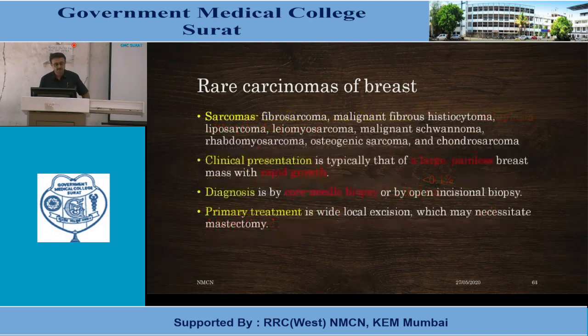Sarcomas: fibrosarcoma, malignant fibrous histiocytoma; the pathology is the same as in other body parts. Cystosarcoma can be present in the breast. Clinical presentation is usually a large, painless mass with rapid growth. Diagnosis can be confirmed by core-needle biopsy or incisional biopsy. Treatment is wide local excision or it may necessitate mastectomy.